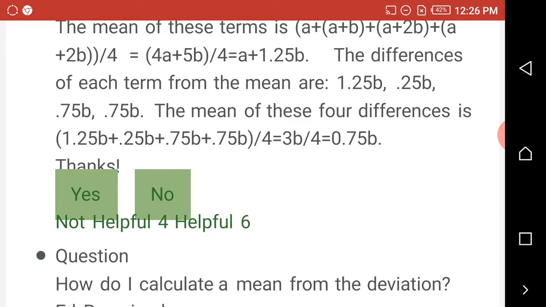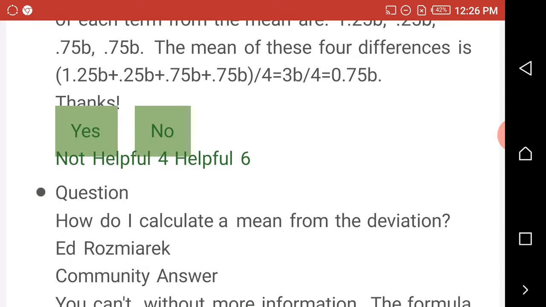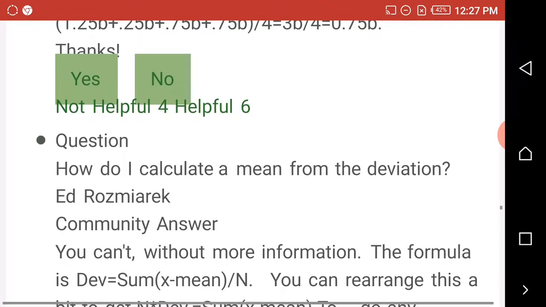Then the mean of these 4 differences is 1.25B plus 0.25B plus 0.75B plus 0.75B, equals 3B, divided by 4 equals 0.75B.